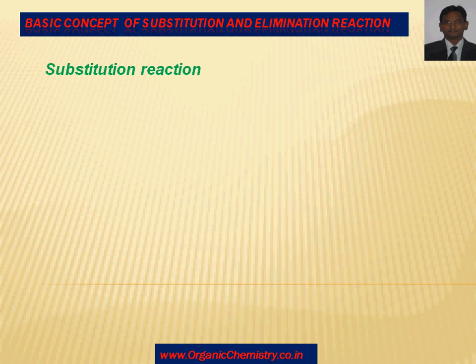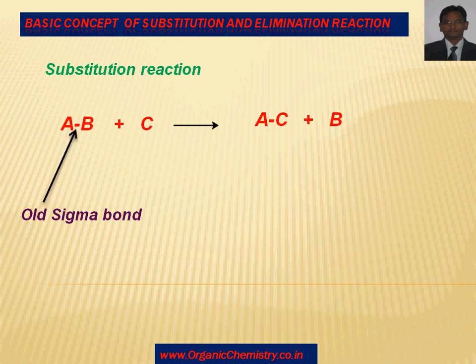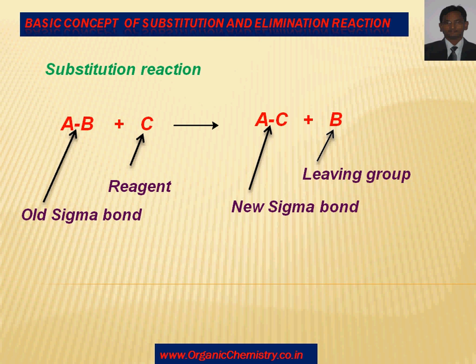What is the meaning of substitution reaction? If an organic compound A-B reacts with C and gives A-C, B goes out. That means when the old sigma bond is broken by a reagent C and a new sigma bond is formed and something goes out, that particular part is called the leaving group.